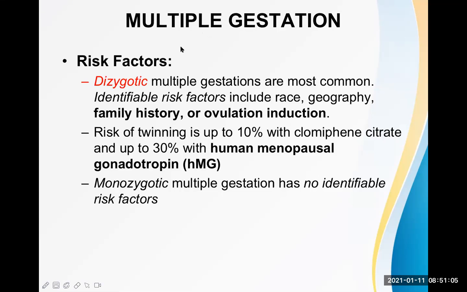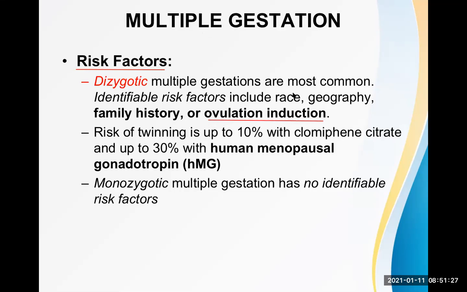Now, what are the risk factors of a multiple gestation? Okay, let's talk about the risk factors first. The dizygotic multiple gestations are more common than monozygotic ones, and the identifiable risk factors include race, geography, family history, or induction of ovulation.